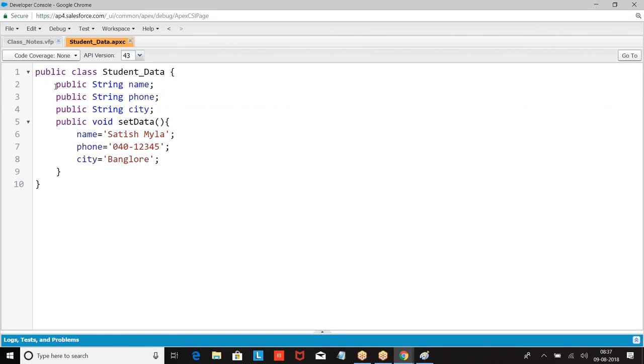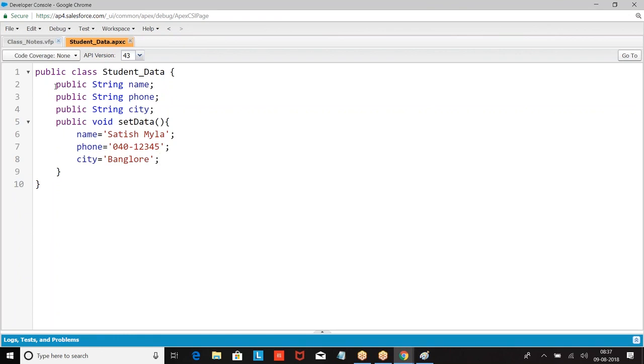If you want to run this, we have to create an object. A class will not run by itself. It is a template only. A class works like a template. If you want to run it, we are supposed to create an object. So this is how we create a class. From now on, we can create an object and execute each and every functionality.